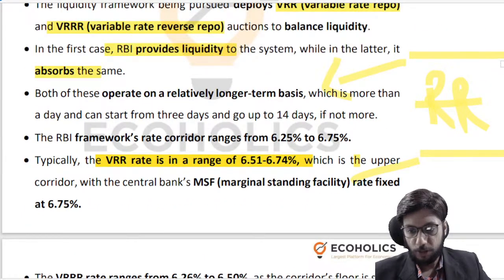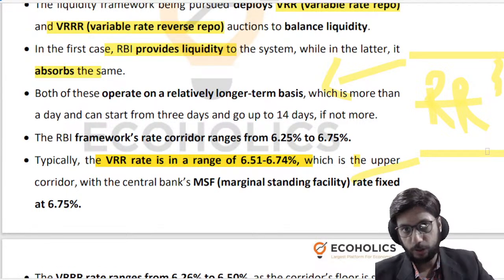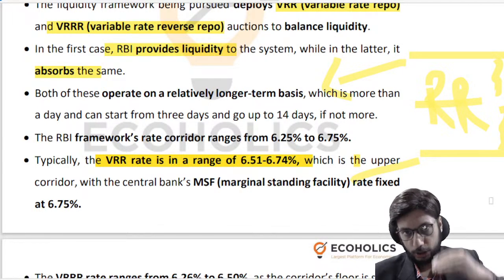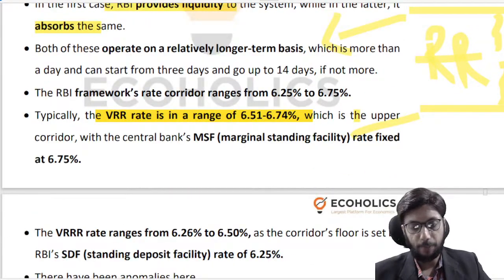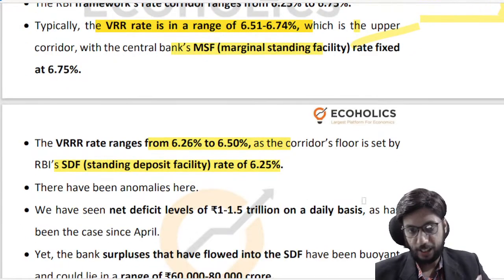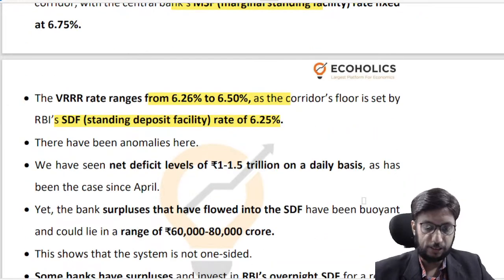So your VRR, that is your repo rate operations, operate in this corridor, that means 6.51 to 6.74%, and your variable reverse repo operations operate in this corridor, 6.26% to, let us say, 6.49%, or 6.5%. So these are the terminologies that you need to be familiar with. I have made an attempt to explain it to you. If there is any doubt, please reach out to us, please ask, right?